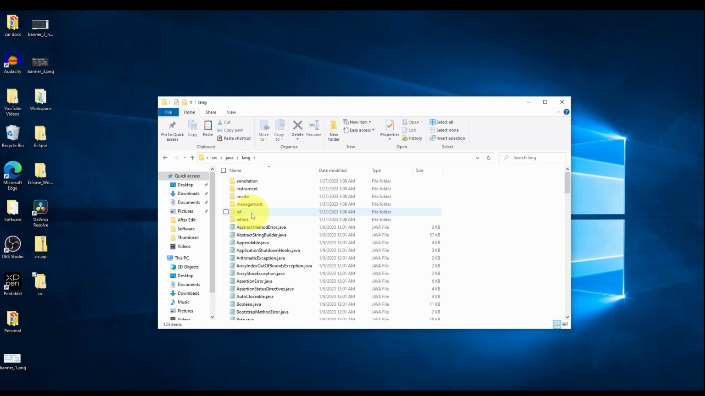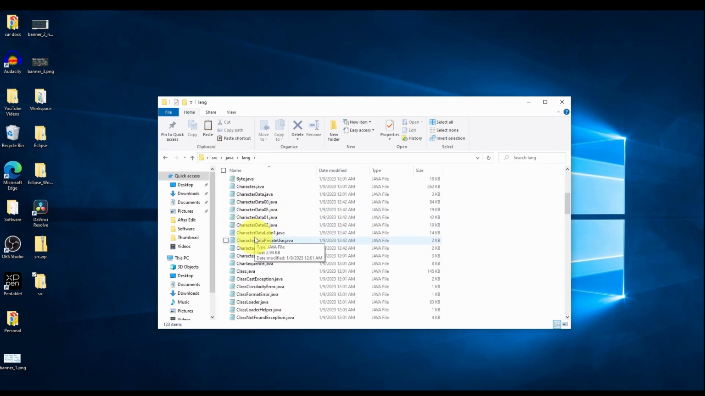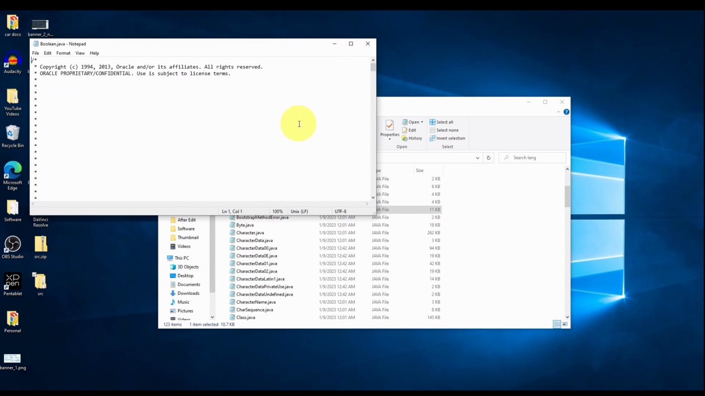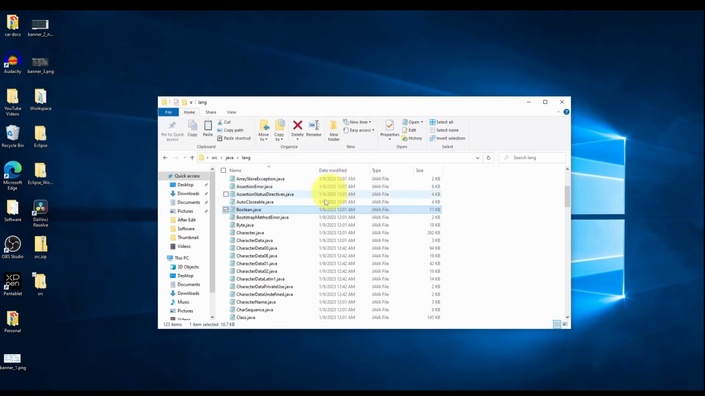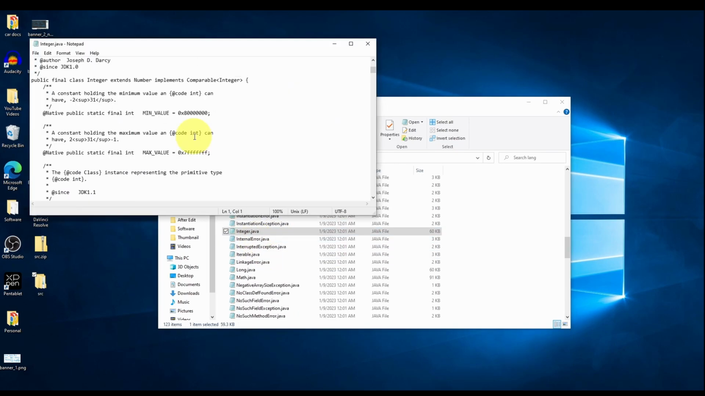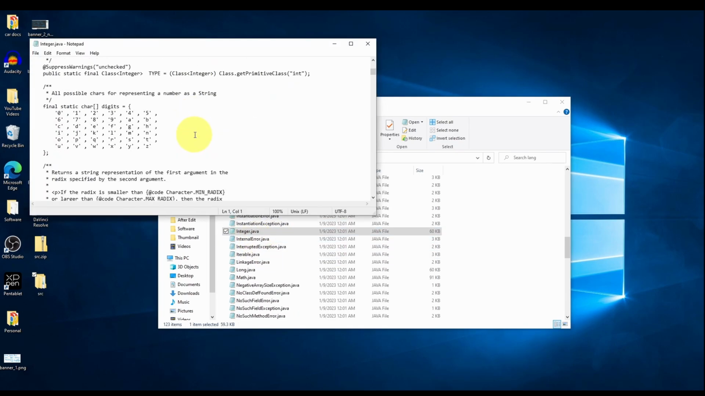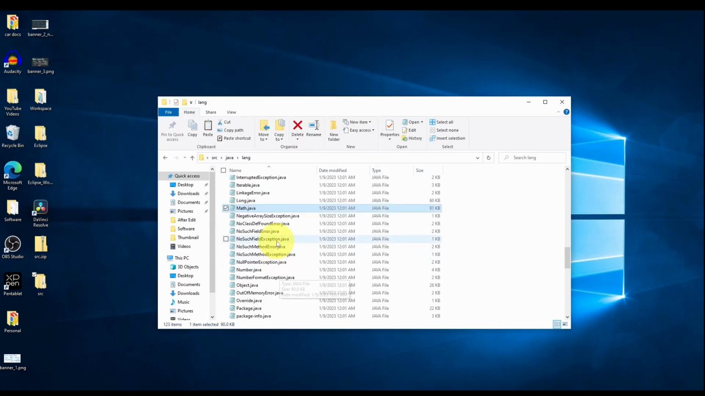Now inside this src you have a package called java. Inside java you have lang. Inside lang you will get all the basic Java files which are necessary for the Java language. For example, you can see Boolean.java. This is the real code. If you want to see how they implemented Integer, you can directly open this file and read it. You also have Math, Long, and all those things you can see in these files.